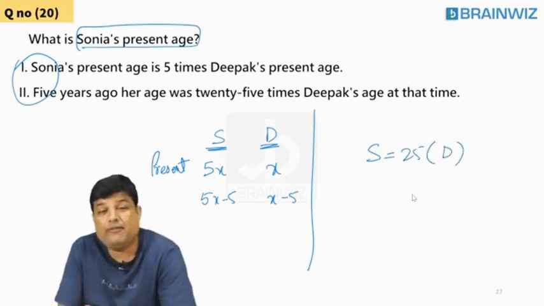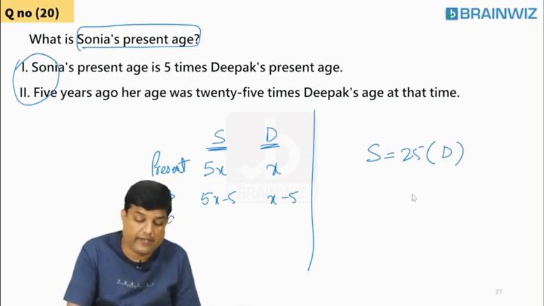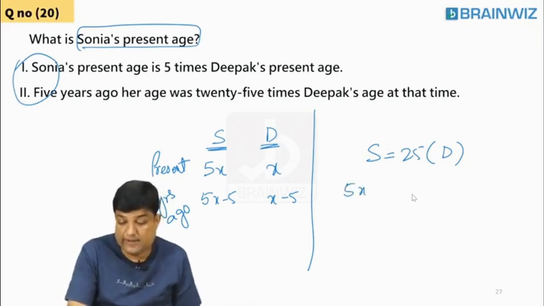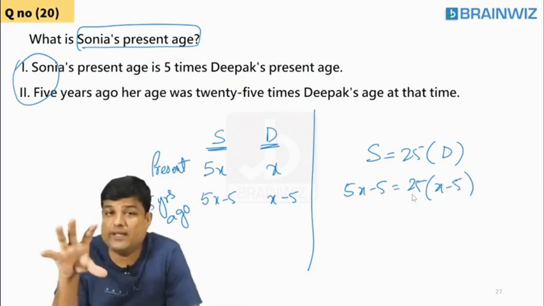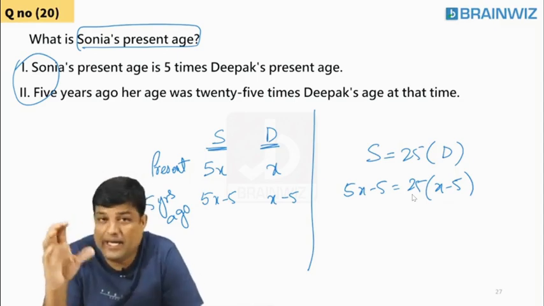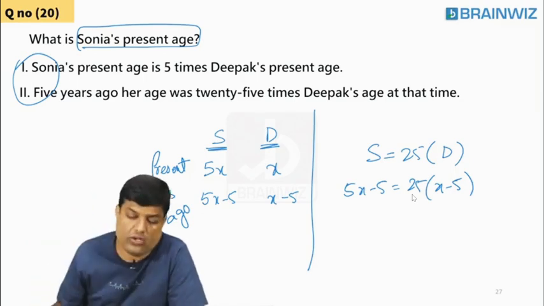So do you have the 5 years back data? Yes. What is the 5 years ago data? 5X minus 5 equals 25 times X minus 5. Can you solve it? Yes, I can solve it. What is the X value? I don't want it. What is Deepak's age? I don't want it. What is Sonia's age? I don't want it. Can you solve it or not? Yes. Is the data sufficient or not? Yes. So the answer is England.